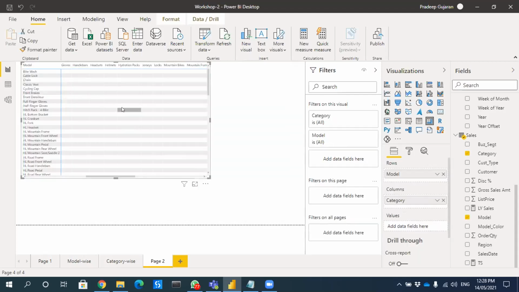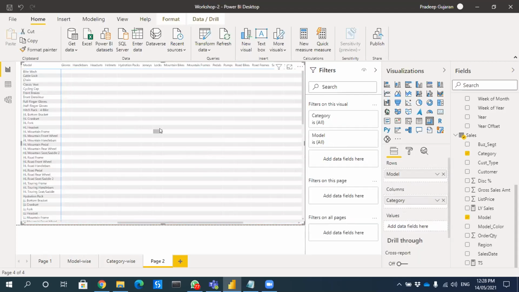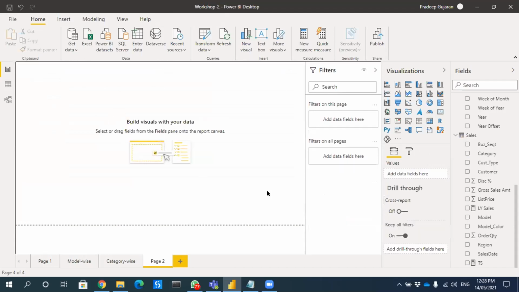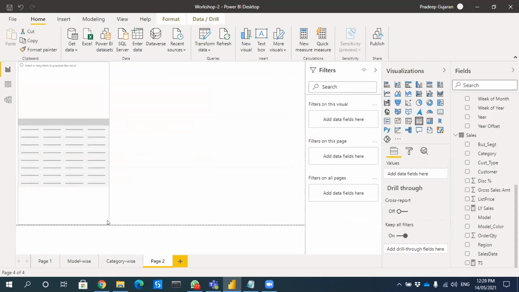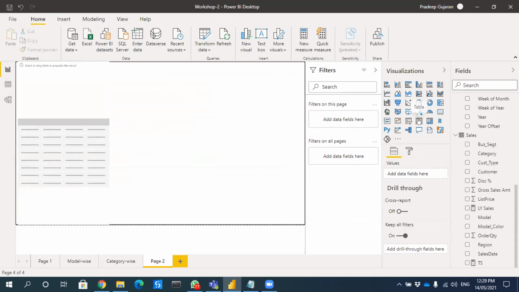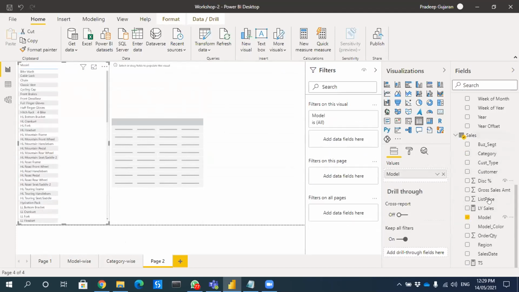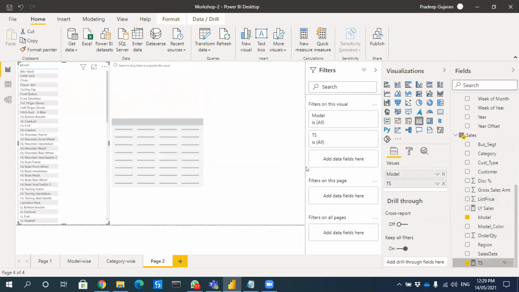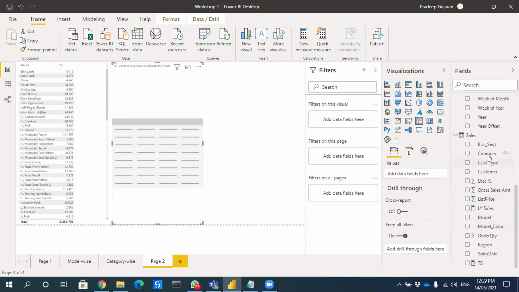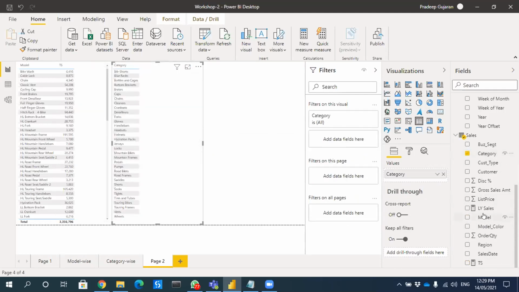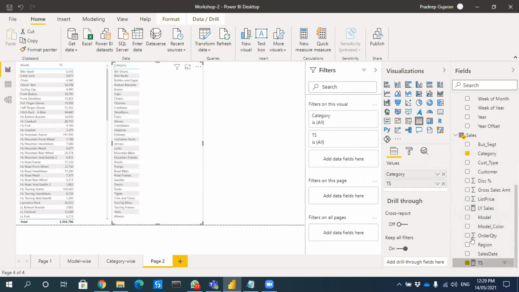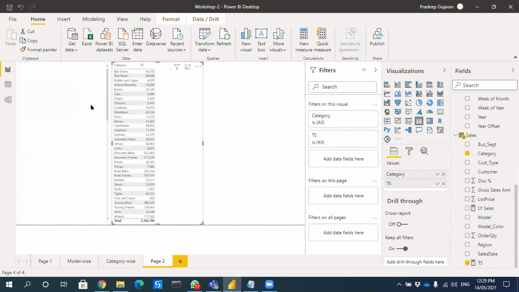On the same page, can we have both the charts? Maybe that may work. Yes, that you can also do. One second, let me try. So basically you want to see two tables on the same page, something like this. So when we drill through, I think it will apply to both at the same time. You should be able to do it, because this has a different drill through and this has a different drill through. For example, let me bring a model, then total sales. And here, let me bring the category and then total sales. Okay, model and category.